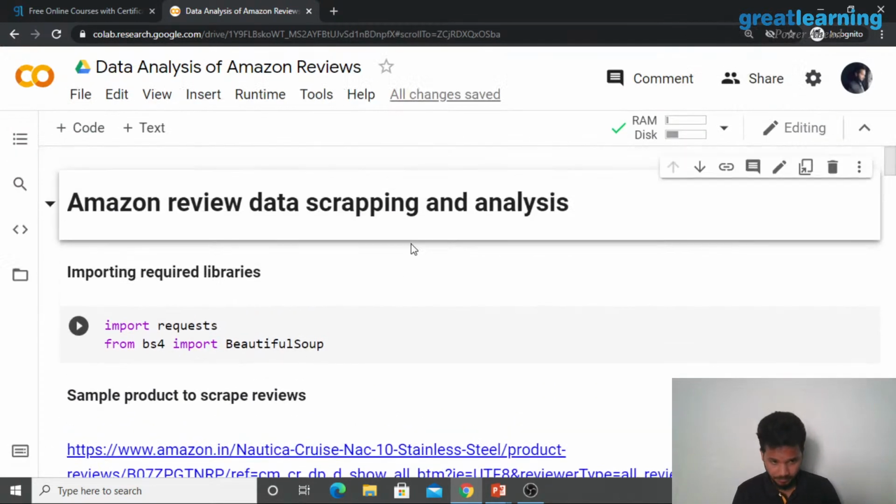Perfect. So what is the first step whenever we go on to do any sort of analysis or any sort of data science applications or solving a problem, right?